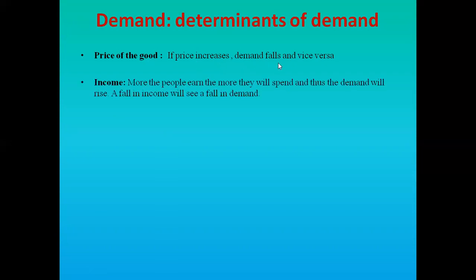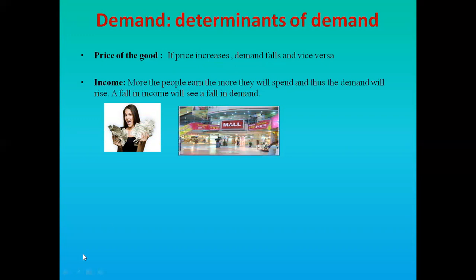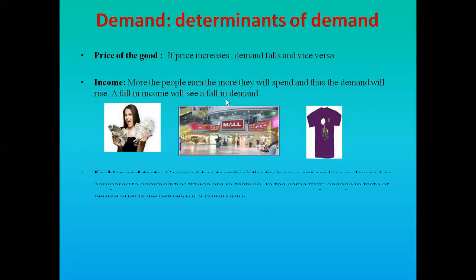Now let us see what are the determinants of demand or factors affecting demand. The first and the very important factor is price of the good. If price increases, we tend to buy less of that good, the demand falls and vice versa. If price decreases, demand increases. Next is income. More the people earn, the more they will spend. If we start earning more income, we will go to more shopping malls, we will tend to buy more things. So the demand will rise. And if there's a fall in income, we will see a fall in demand.